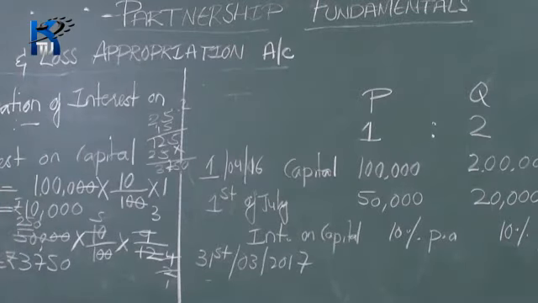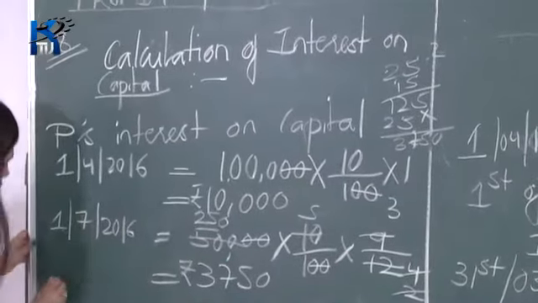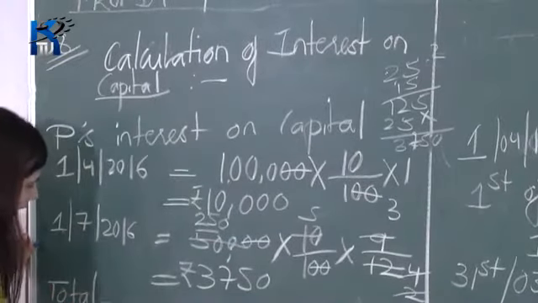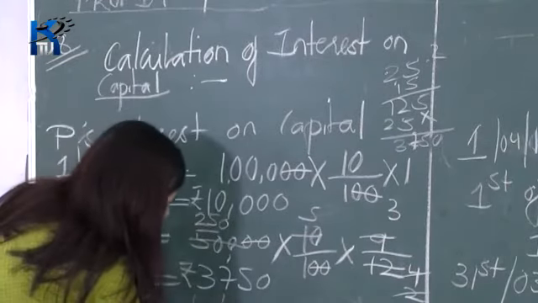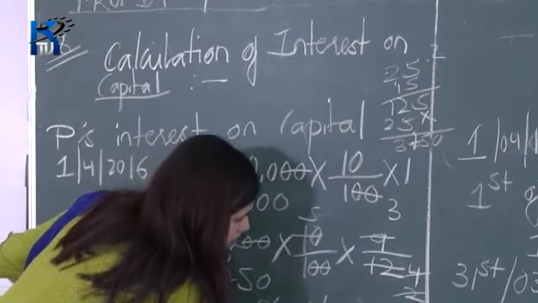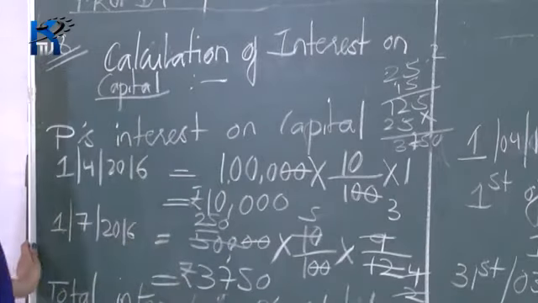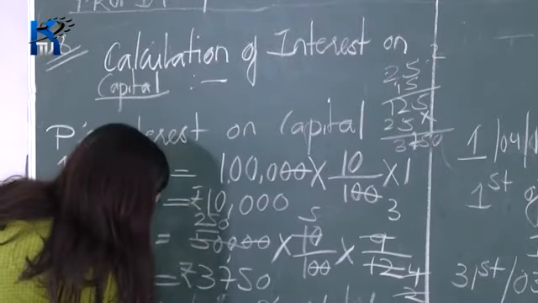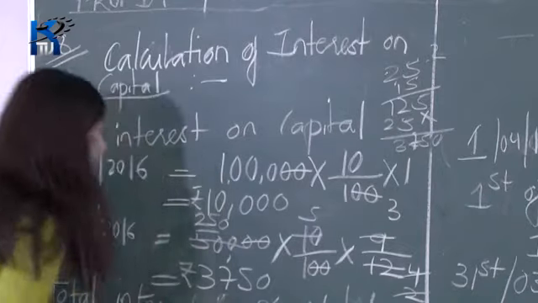So now P's interest on capital on initial capital is 10,000 and on additional capital is 3750. So the total interest on P's capital is 10,000 plus 3,750, that gives you 13,750. So this is P's interest on his capital.